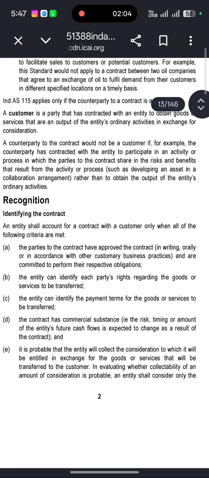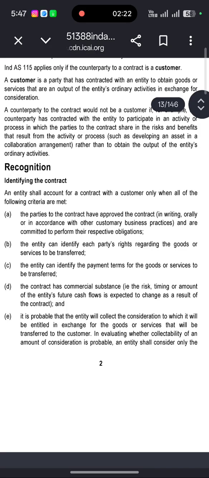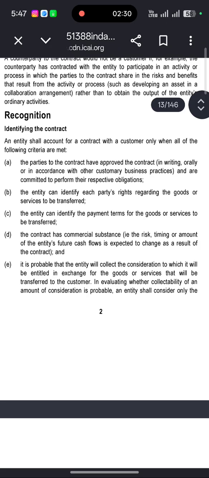A counterparty to a contract would not be a customer if, for example, the counterparty has contracted with the entity to participate in an activity or process in which the parties to the contract share in the risks and benefits that result from the activity or process, such as developing an asset in a collaboration agreement, rather than to obtain an output of the entity's ordinary activities.